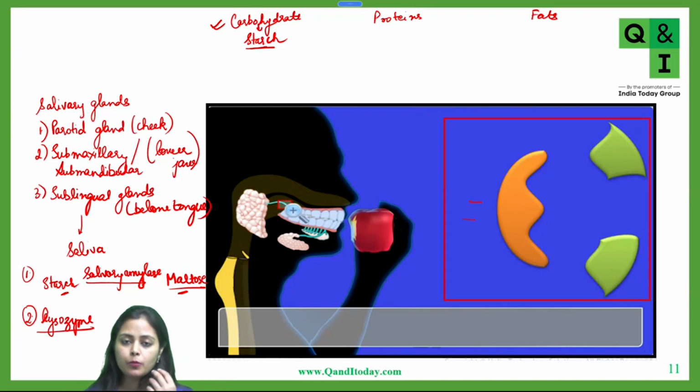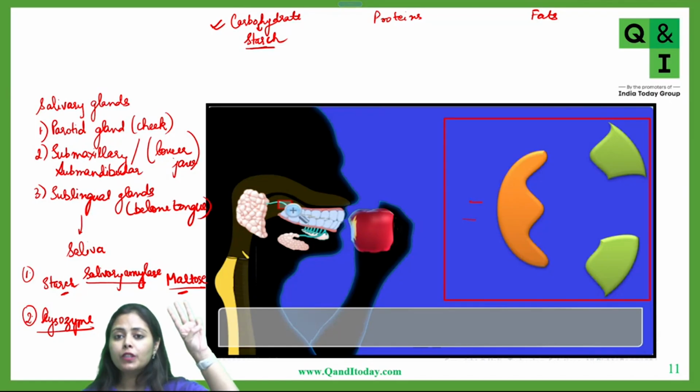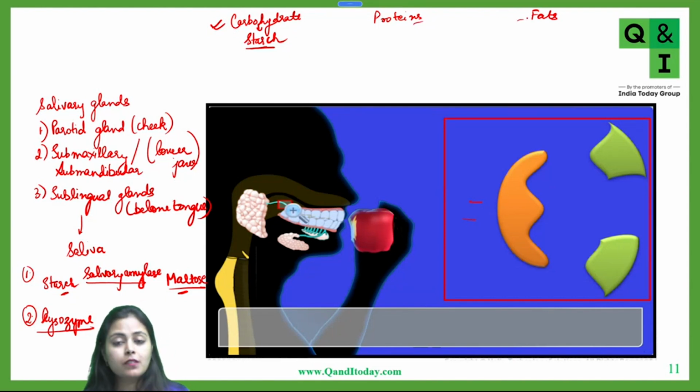Lysozyme is also present in the mouth, and it kills whatever bacteria or infectious particles enter your mouth along with the food. Out of the 3 nutrients discussed, carbohydrates, proteins, and fats, only carbohydrates are being acted upon in the mouth. Proteins and fats digestion have not even begun in the mouth.